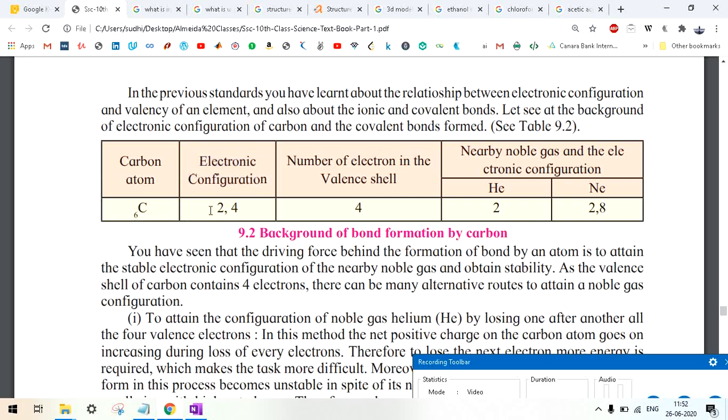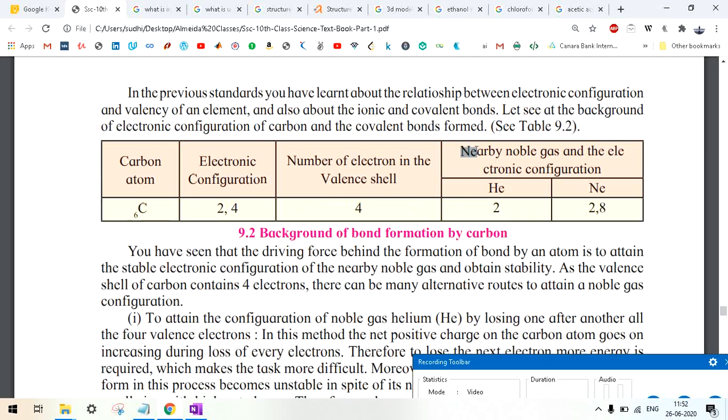So the first shell will have 2 electrons. The second shell can have 8 electrons, but after giving 2 electrons to the first shell, this carbon will have only 4 electrons because the total is 6 electrons. So the 4 electrons will come into the second shell. So the second shell will become the outermost shell. So it will become the valence shell, and the number of electrons in the valence shell is called valency. So that is why the valency becomes 4.